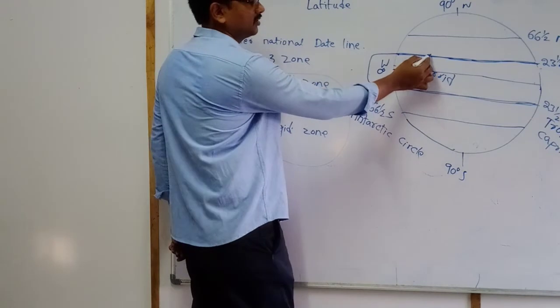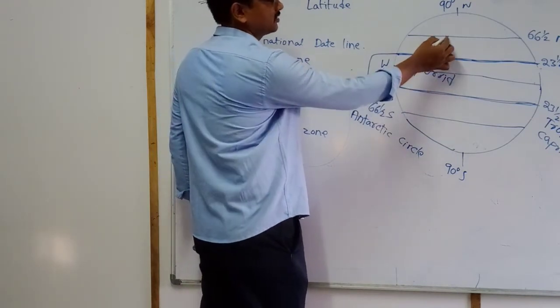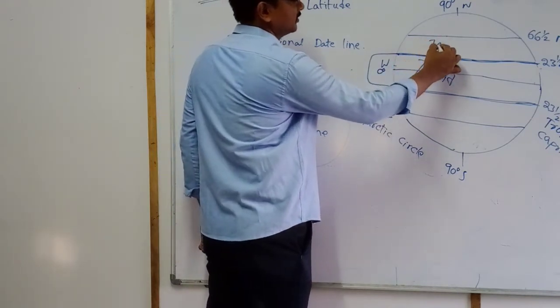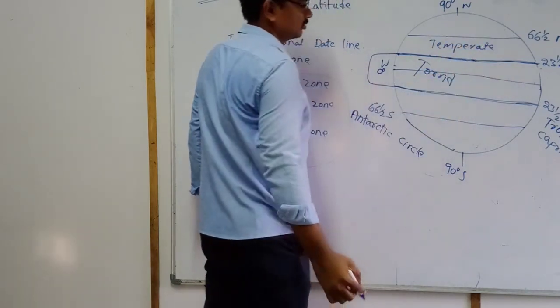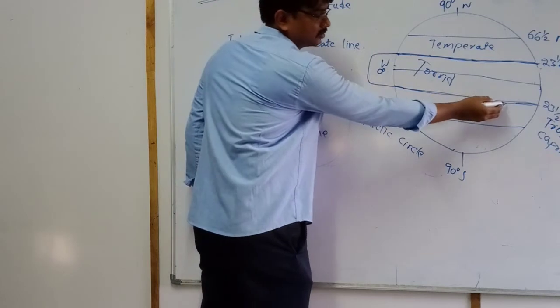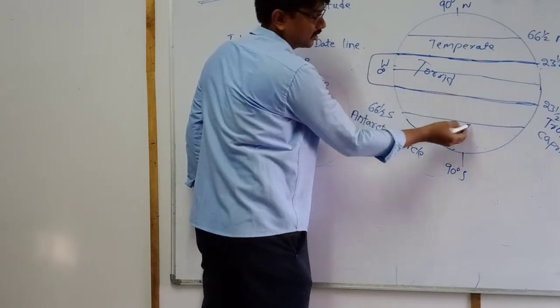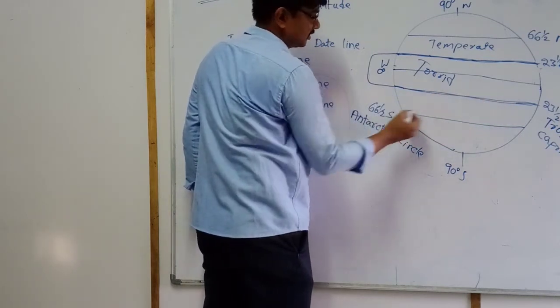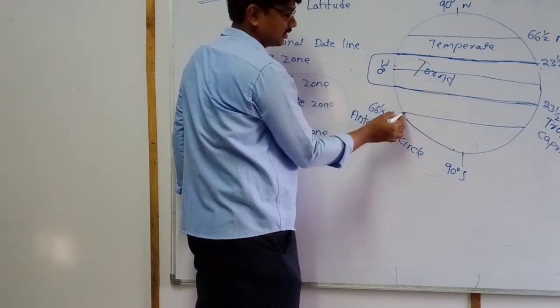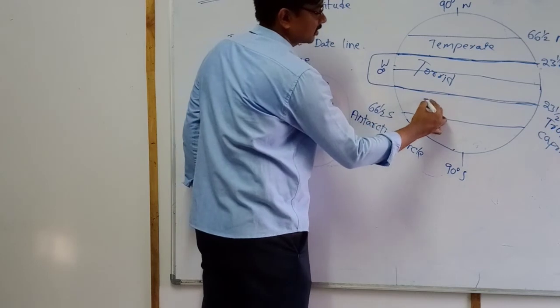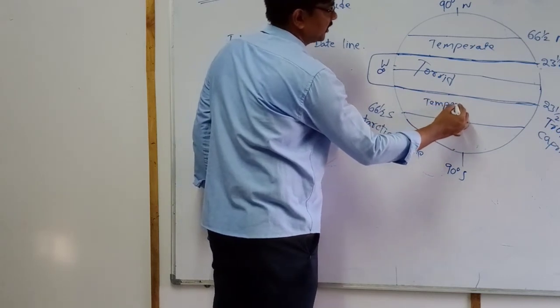Next, 23 and a half north to 66 and a half north is the temperate zone. 23 and a half south to 66 and a half south is also called the temperate zone.